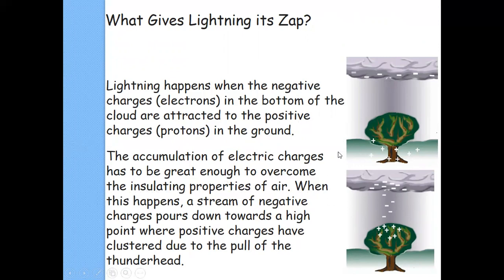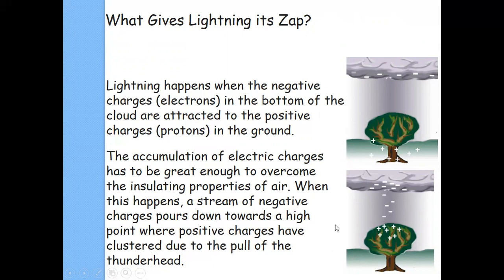When the charge becomes so great, this electrostatic force becomes so great as to overcome the insulating properties, then a stream of negative charge, you can see, pours down to a high point where the positive charges are clustered due to the pull of the thunderstorm.